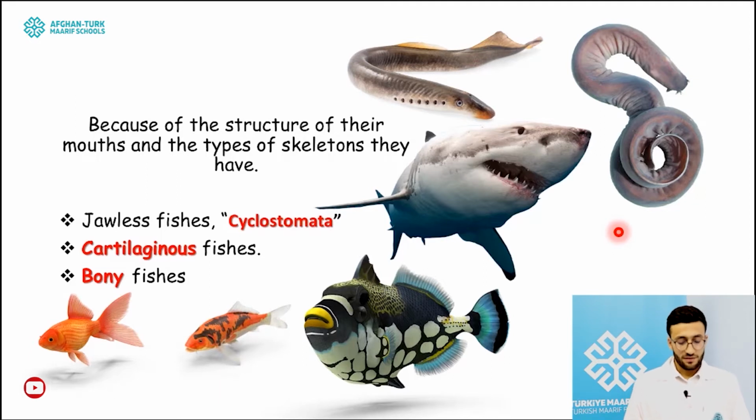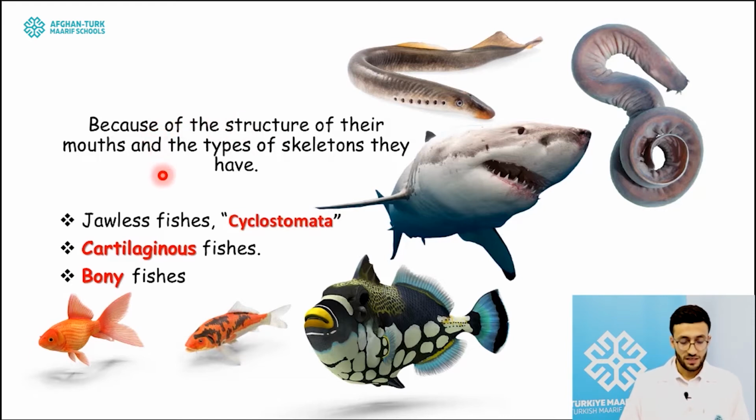In this case, the biologists decided to classify the entire diversity of the fish into three important and major groups. What was the reason and what is the distinguishing point that they classified the fish into these groups?